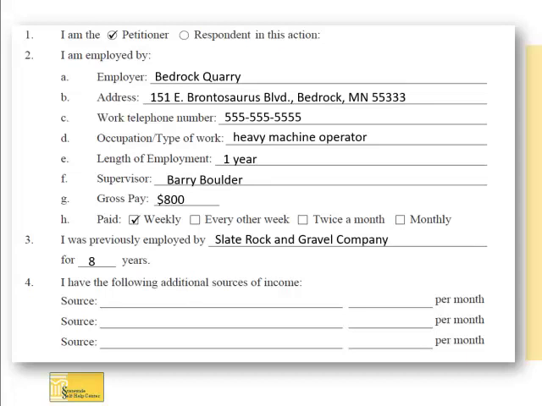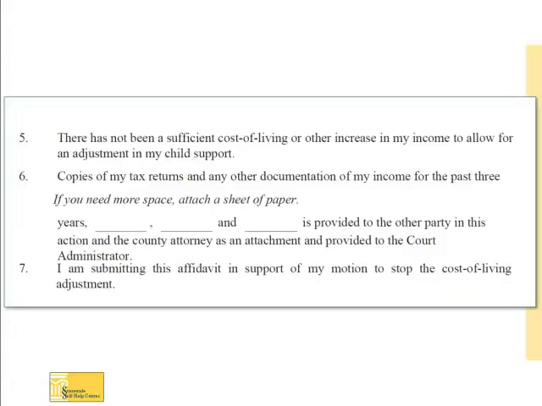In our example, Fred worked at Slate Rock and Gravel Company for 8 years before starting his current job at Bedrock Quarry. For question 4, list any other sources of income such as unemployment benefits, rental income, or income from side jobs. Fill in none if you do not have any additional sources of income. We will now fill out questions 5, 6, and 7.